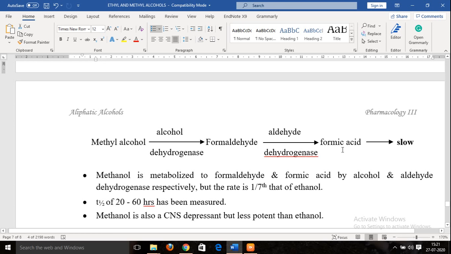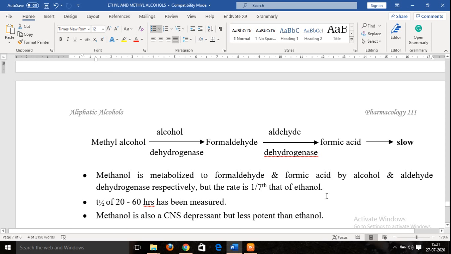Even further metabolism of formic acid is also slow to occur. In case of ethanol, we have seen that acetate formed in this step gets hydrolyzed very easily and very quickly into carbon dioxide and water. But that is not the case with formic acid. Its further metabolism is even slower. The rate of metabolism of methanol is 1/7 that of ethanol.